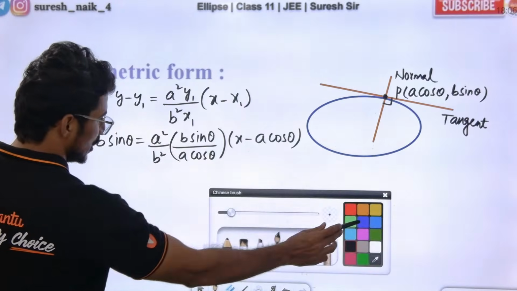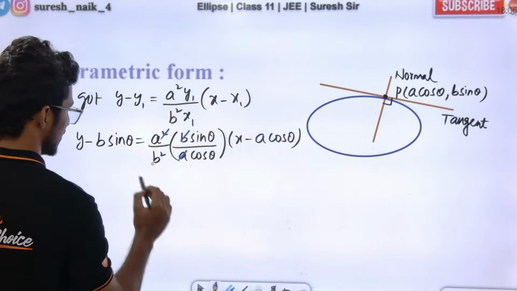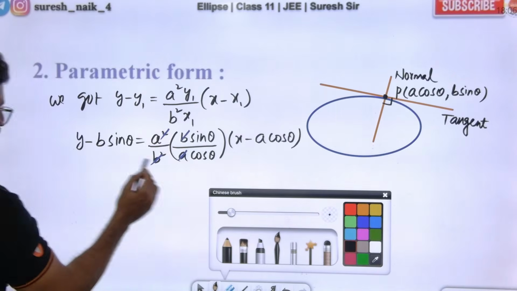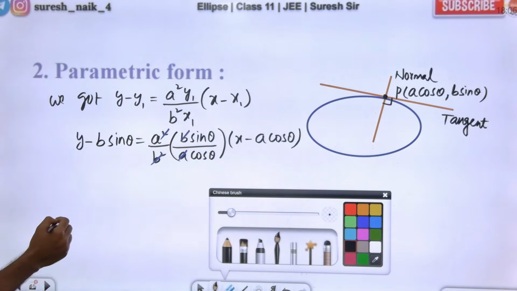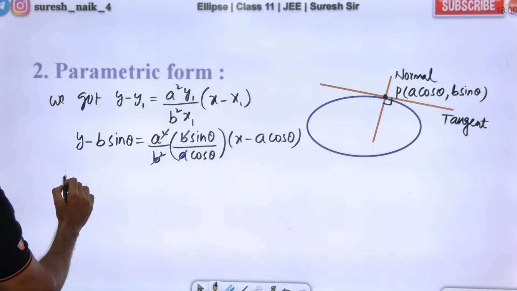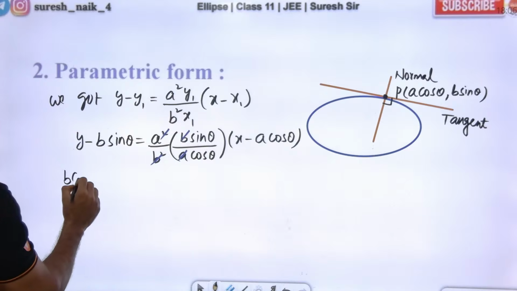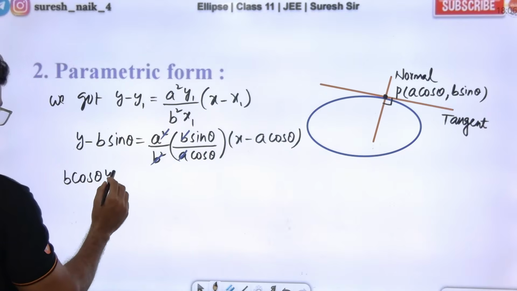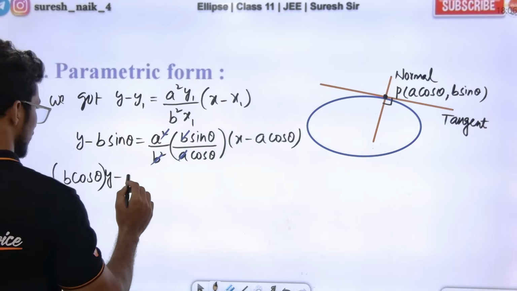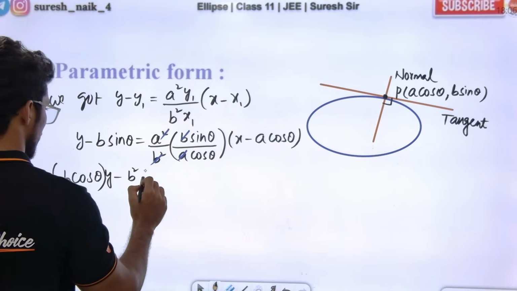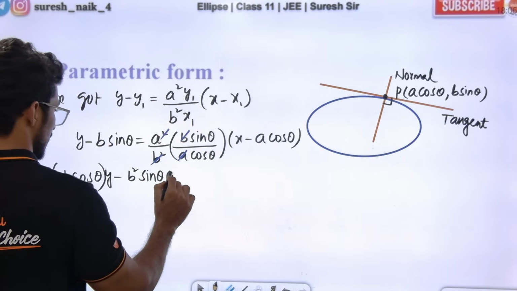Otherwise first cancel and then do it. Cancel a square, b square. Cross multiply. Sir, b cos theta into y minus b square sin theta cos theta.